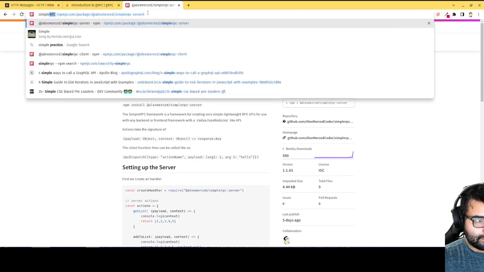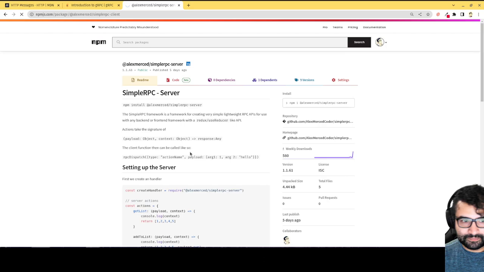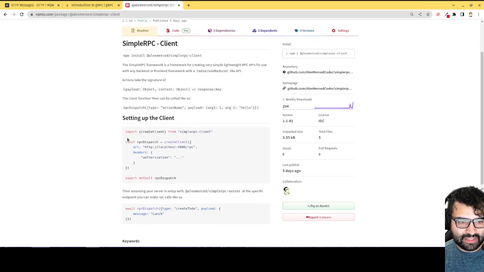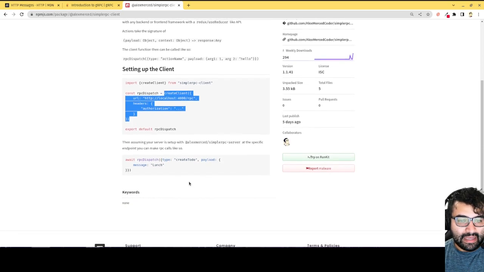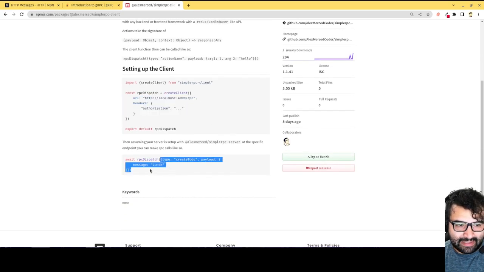Let's go to the simple RPC client. From the client side, they just run this create client function. They don't even have to pass it an object or anything. Essentially, when they want to call a function, they just pass that dispatch function a type, which is the function they want to call, and a payload, which are the arguments of that function. And that's it. They've called the function, and that'll trigger the call on the server side. Okay, so that's a RPC API.